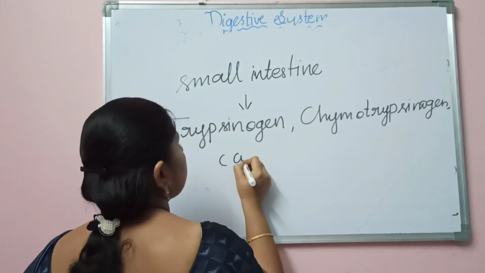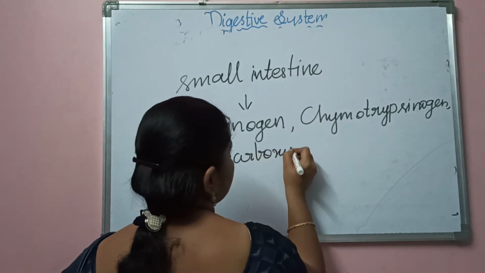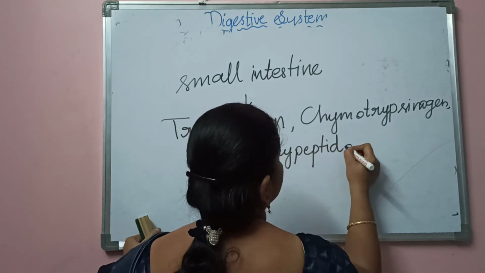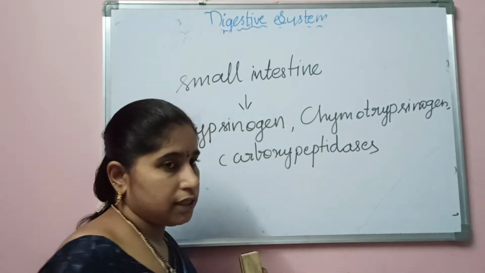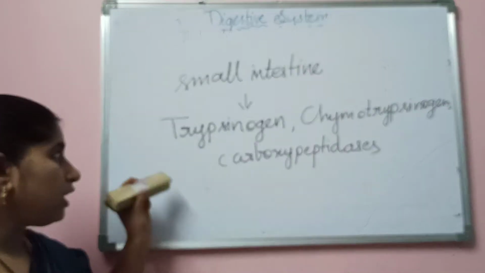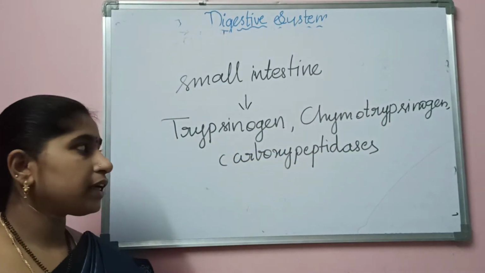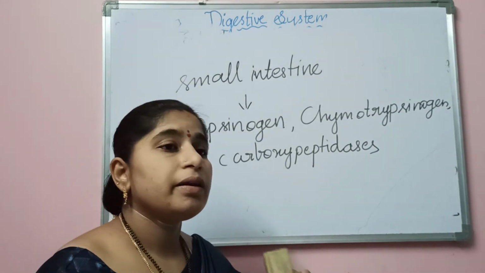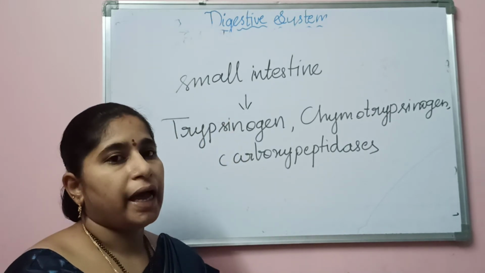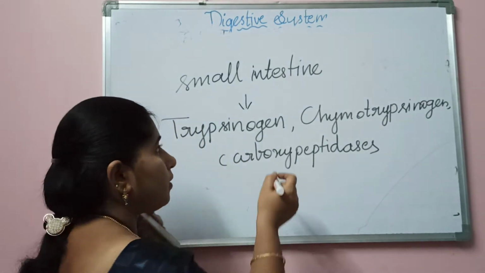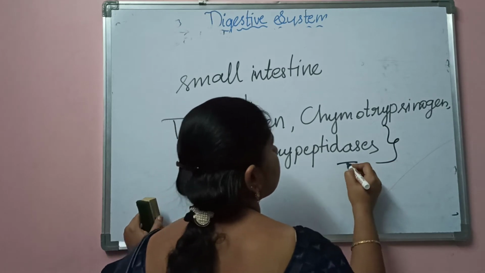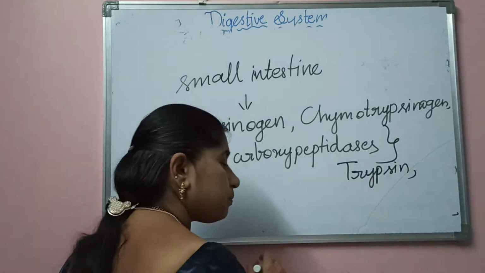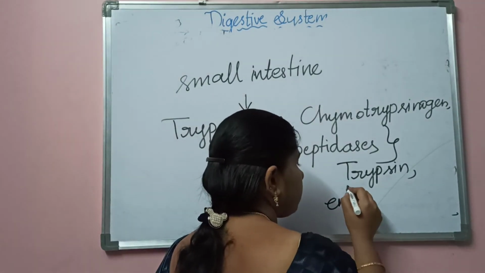The next one is carboxypeptidases. So here also you can observe the digestion of the proteins in the small intestine. Trypsinogen, chymotrypsinogen and carboxypeptidases will be released from the pancreas, and these will be activated by the enzyme called trypsin, or sometimes by one more enzyme